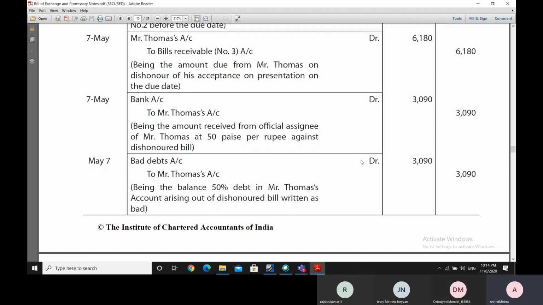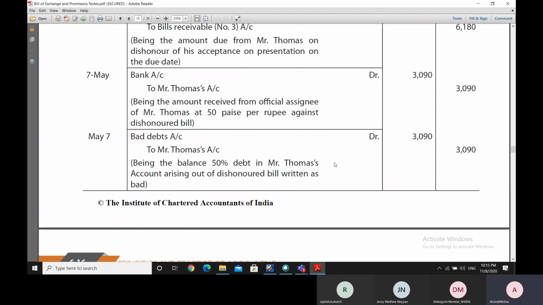Okay. So whenever it happens with any of the debtors who have to give some payment to us, and we realize that now that will not come to us, we acknowledge the loss by making such an entry, by crediting that debtor and by debiting the bad debt account. So this is how the bad debt account is being maintained, and the loss is being recognized through the bad debt account. So bad debt is the name of the account through which we are acknowledging a loss that has come upon us due to whatever reasons.